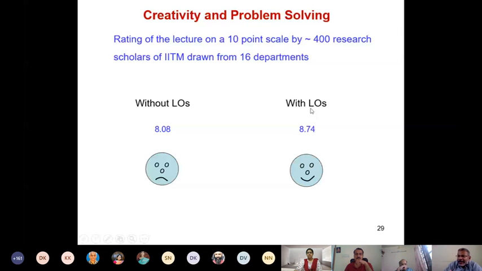Now, same lecture, once I organized around learning outcomes and specified the learning outcomes to the students, the rating went up to 8.74. Okay. And further, I have not given you the final rating. I mean, further improvement from feedback and reflection, it went above 9. So that is why I have a personal experience of improvement in student response or student engagement in the class when you tell them learning outcomes for your session and organize your teaching around learning outcomes. Okay. So it is not something theoretical. This really works in practice.